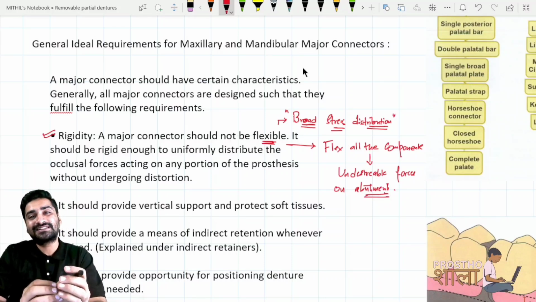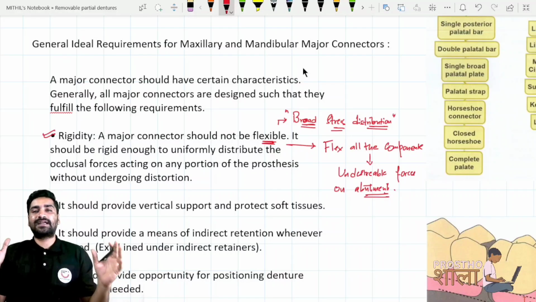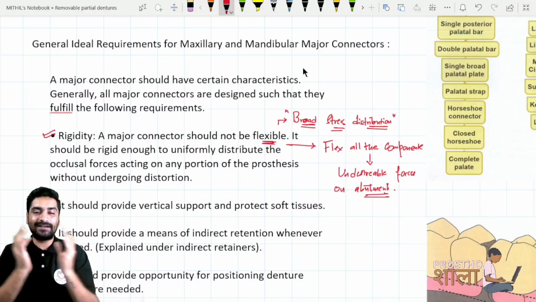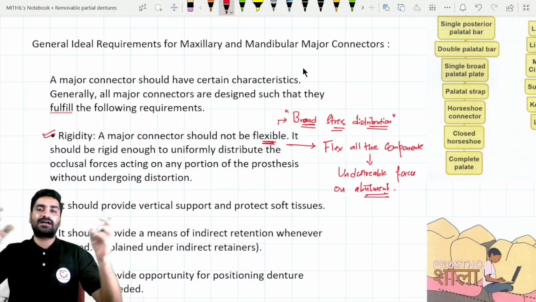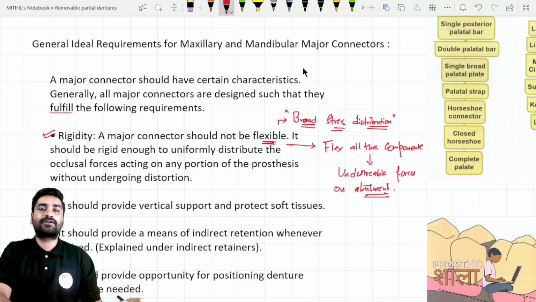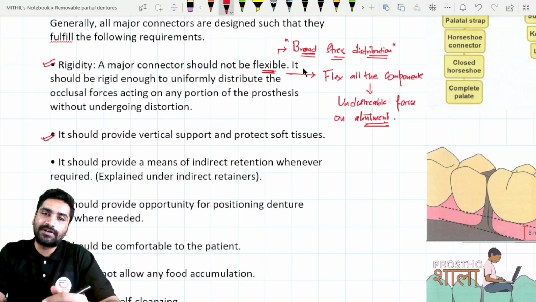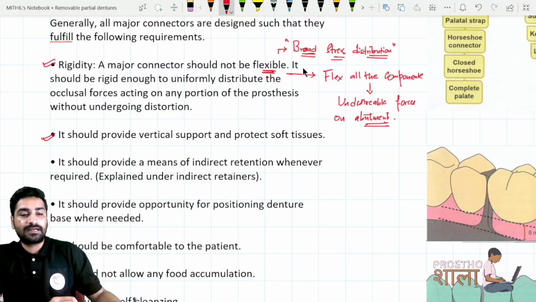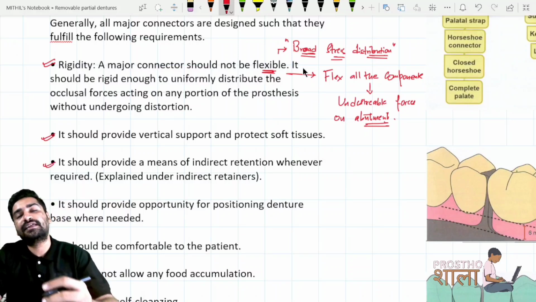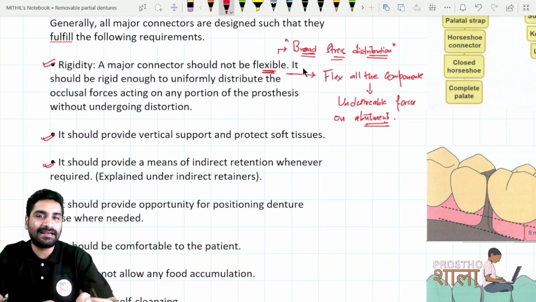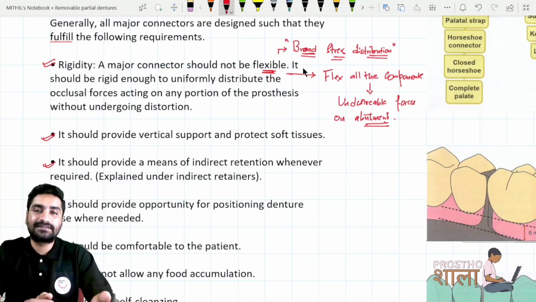So it is very much necessary that the connector between both the sides, the components of both the sides, should be rigid. So when the patient is masticating or biting, it should not bend all the components, which will cause unnecessary force on the abutment. Okay, so that property of rigidity should be present. It should provide vertical support. Okay, so vertical support is again very much important, right, to the soft tissues. Then it should provide the means of indirect retainer. Okay, so apart from direct retention that is provided by the direct retainers, we should also incorporate indirect retainers. That we'll study when we discuss indirect retainers.